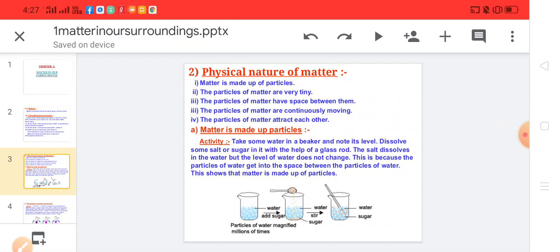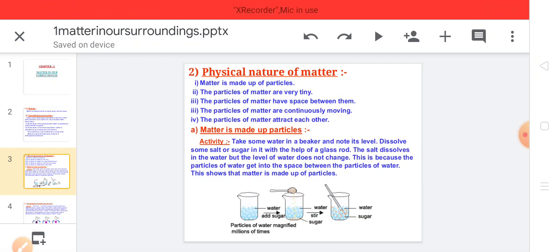Physical nature of matter. Matter is made up of particles. Small particles make up the matter. Particles of matter are very tiny. That means the size of the particles which make up matter is very small. Particles of matter have space between them. That means between two particles there is some amount of space. Particles of matter are continuously moving. That means the particles are continuously in random motion. And the particles of matter attract each other. It means that there is an intermolecular force of attraction between the particles of matter.